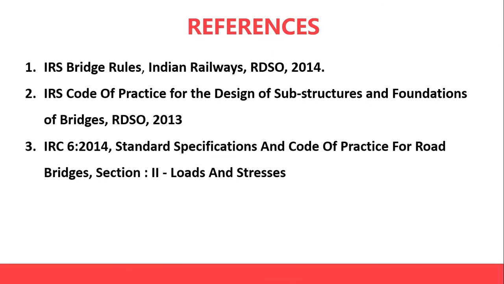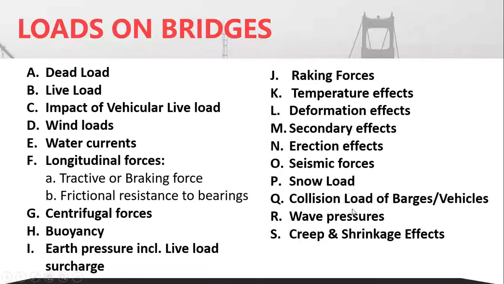So with this, we come to the end of all the corresponding loads here. Once again, I shall tell you what loads were discussed. Everything we have discussed: dead loads, live loads, impact loads. Impact is actually the dynamic impact of the live load. Then the wind loads, water currents, then longitudinal forces, centrifugal force, buoyancy, earth pressure, the raking, temperature, deformation, secondary effects, erection effects, seismic forces, snow loads, collision loads, wave pressures, and shrinkage effects. So all these must have been discussed in this lecture.